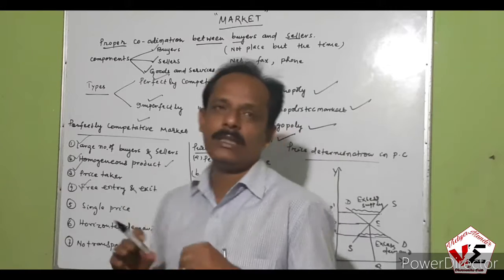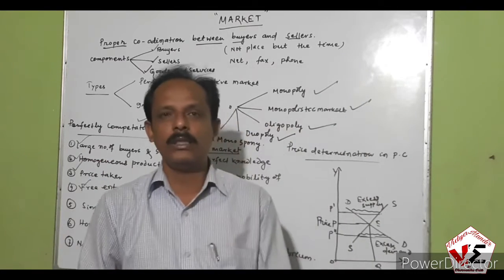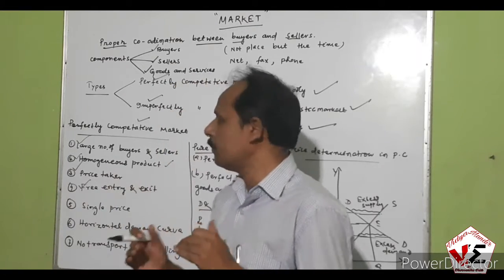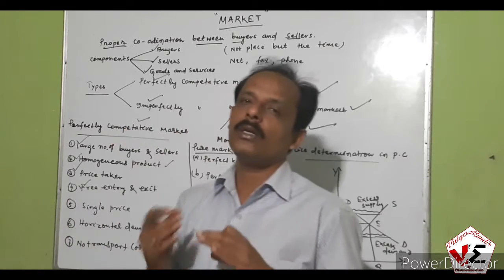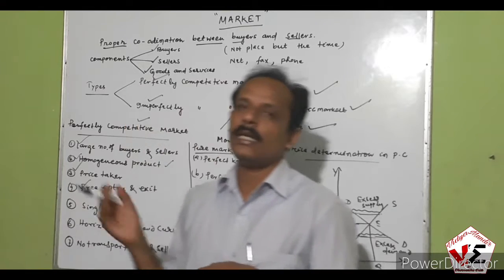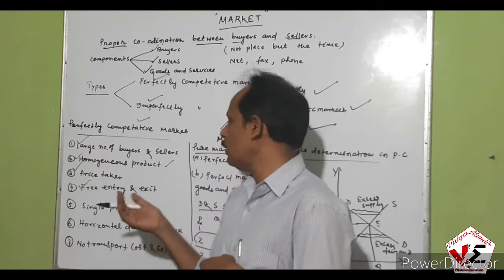So free entry and exit means there is no artificial restriction, no restriction from the government, no restriction in this market for the entry of new firms and the exit of old firms. If a firm is unable to bear the loss, the firm leaves the industry to avoid the loss. Like that, when the industry is getting profit, new firms enter the industry.